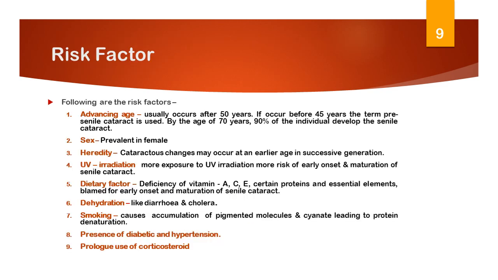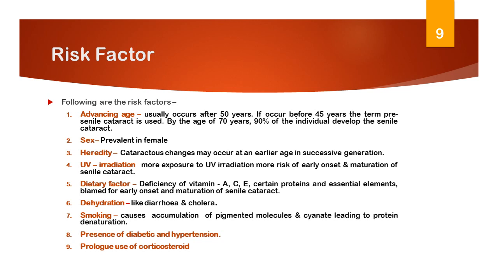Risk factor: advancing age. It is the most important factor, usually occurring after 50 years. If it occurs before 45 years, the term pre-senile cataract is used. By the age of 70 years, 90% of individuals develop senile cataract. Sex: affecting both sexes, but many studies show that the prevalence of cataract is greater in females.